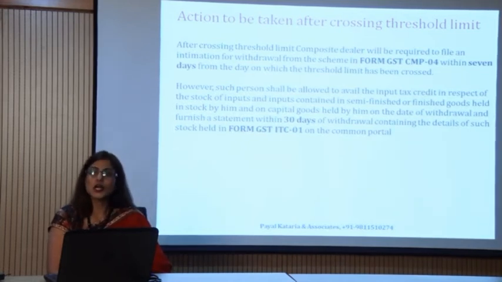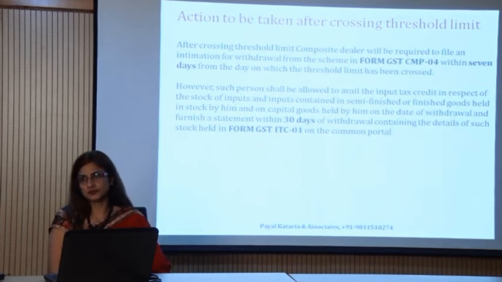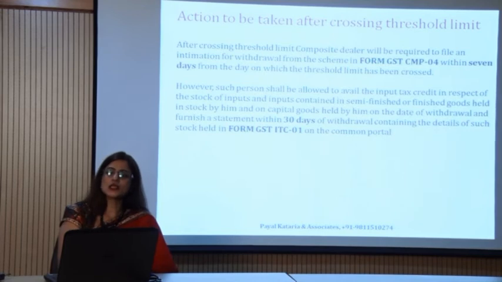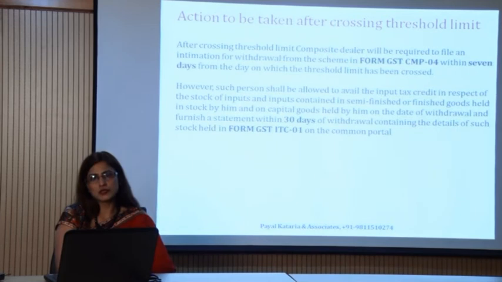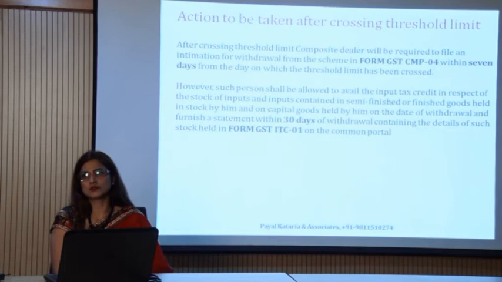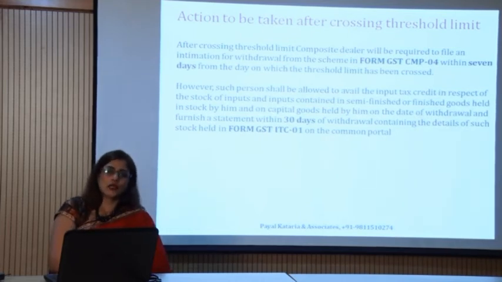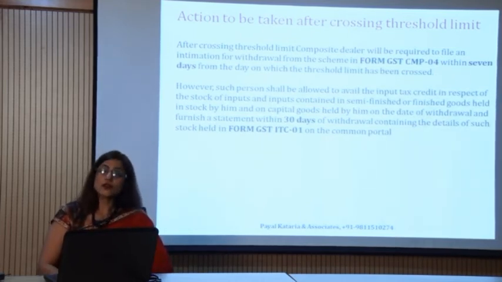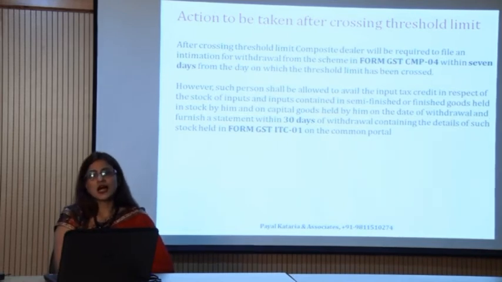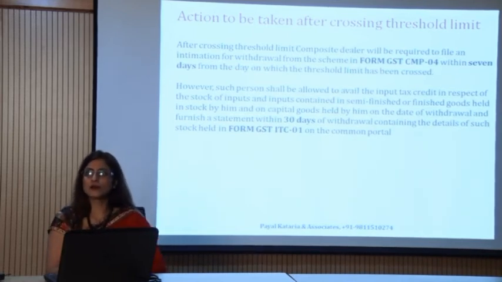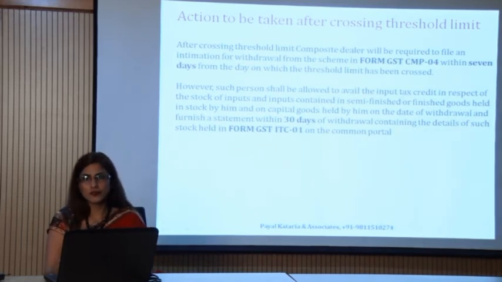Now there is again a procedure to exit, that is, how I will come out of the scheme. To exit from the scheme, the prescribed form is CMP 04. This is the exit form, that now I do not want to opt for this composition scheme. This is the intimation you will give to the government. Okay, now I am out of the scheme. Now I want to run my business as a regular taxpayer. Now I am entering into the regular scheme.